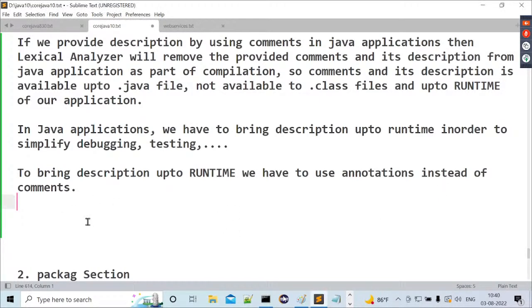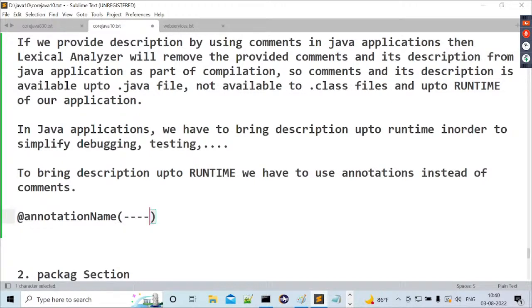One more point I am telling here. Comments in the sense we can understand double slashes or some symbols are given: single line comment, multi-line comment, or documentation comment. That's okay. But how are we able to recognize annotations? We have some specific syntax. For example, @ annotation name, and parentheses with some members we are able to provide.